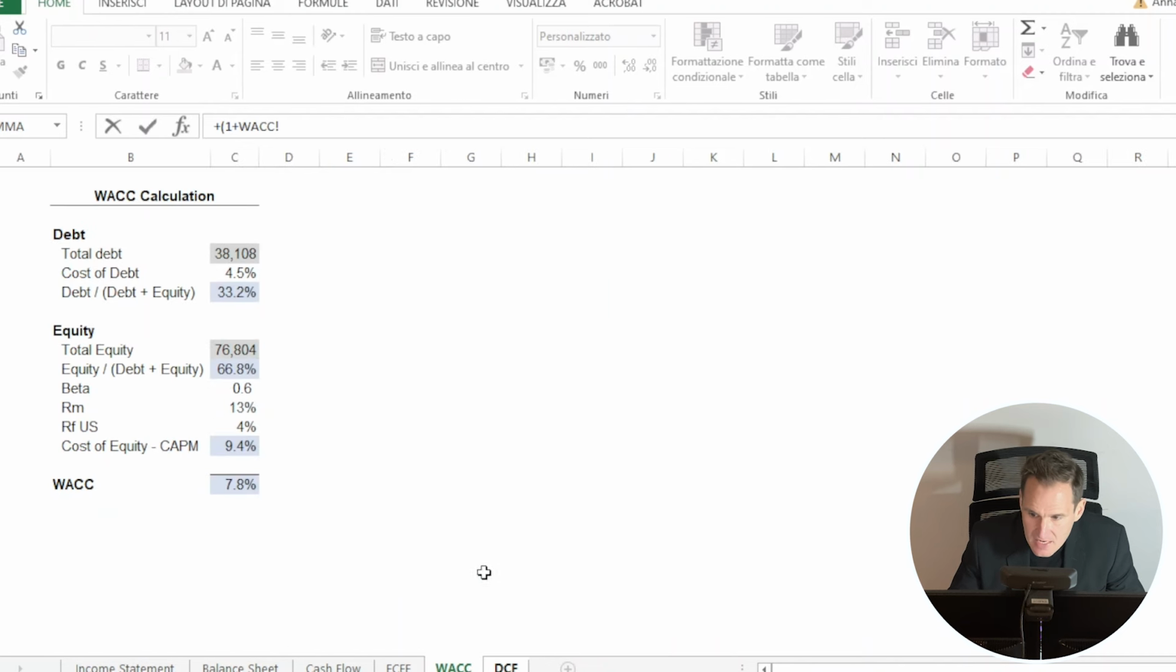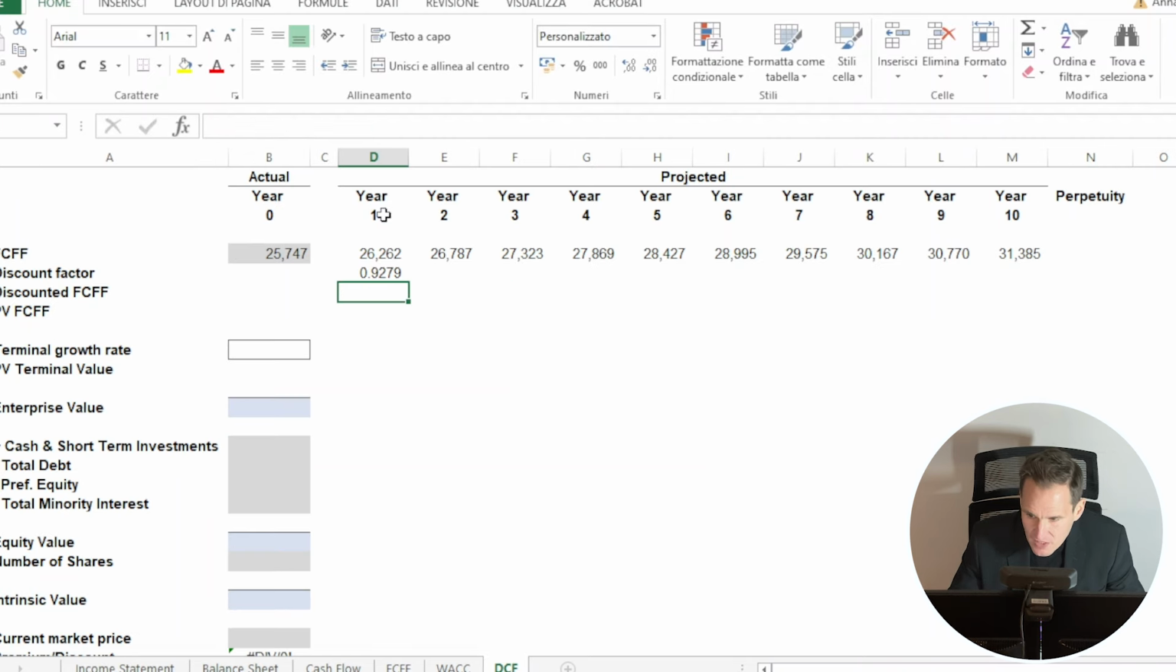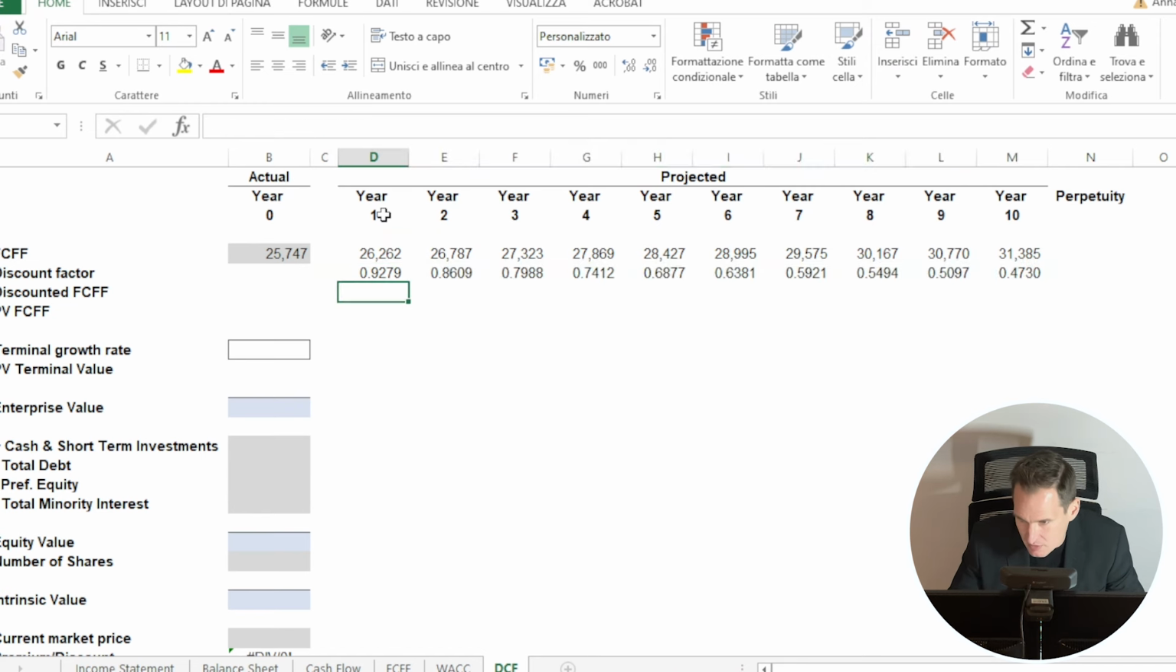We can compute then the so-called discount factor as 1 plus the discount rate, and then we need to block the cell, to the power of minus the number of years in which we expect the cash flow to materialize, so -1, -2, and so on.